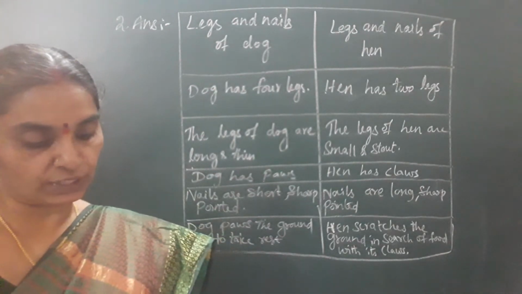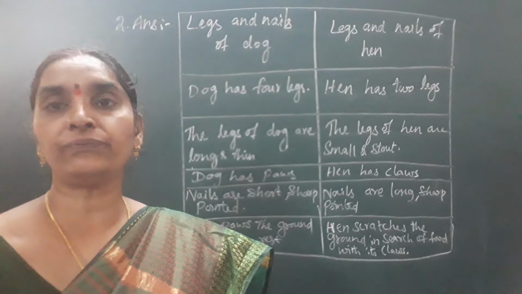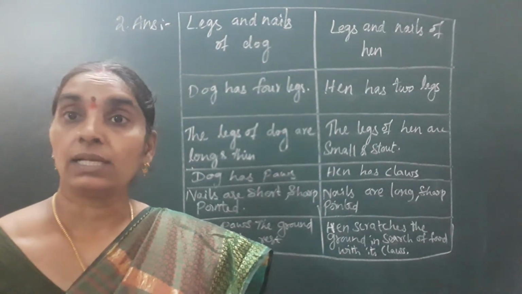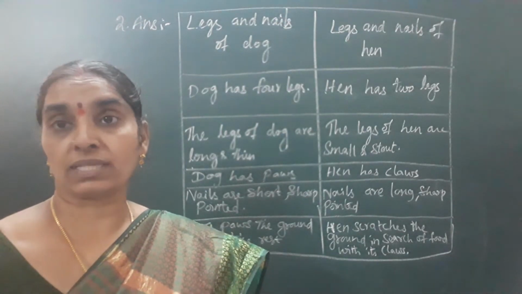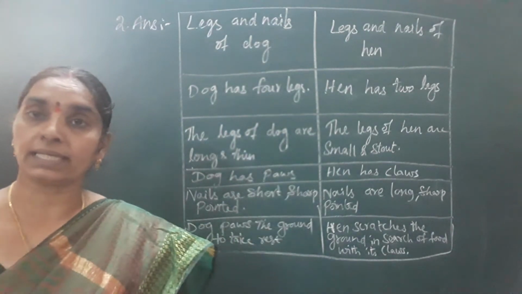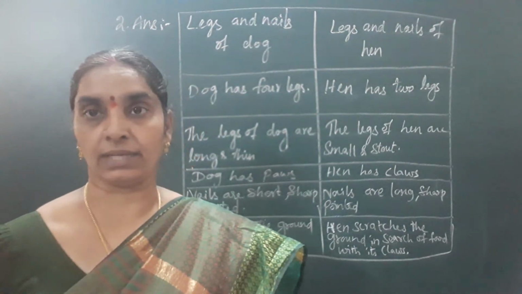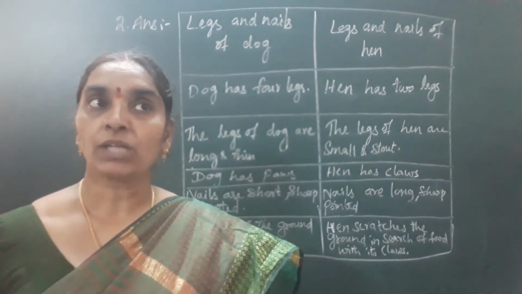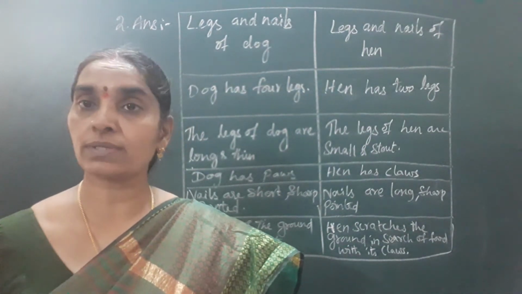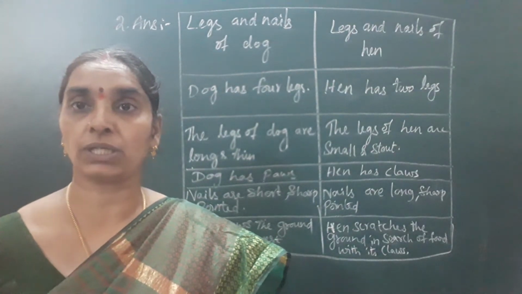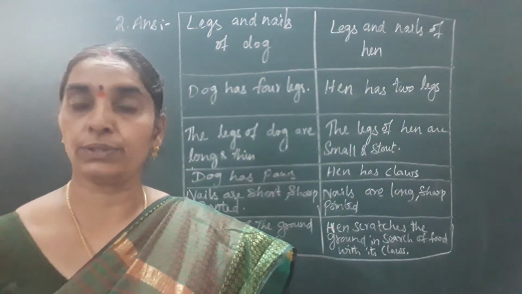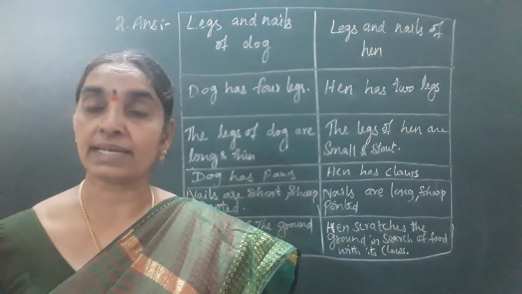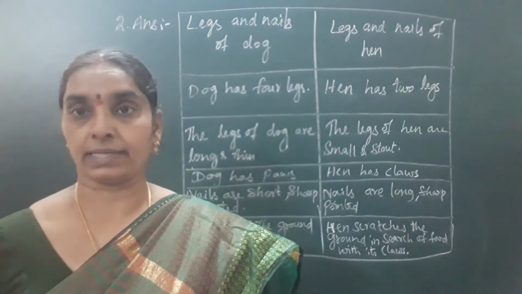The question is, name some animals which use tongue as a tool for taking in food. You know very well. The animals like dog, cat, frog, lizard, chameleon, they use the tongue in taking their food. You can write it easily. What are the animals that use the tongue to take the food? Almost all the animals like cow, buffalo, goat, sheep also use the tongue in order to take the liquid foods. Especially the dogs and cats use the tongue. And mainly frogs and lizards use their sticky tongue to catch the insects.